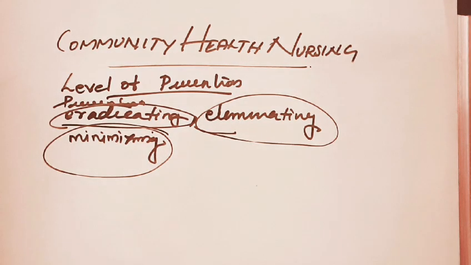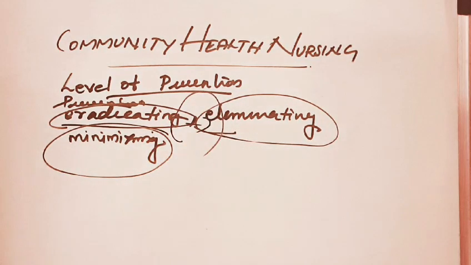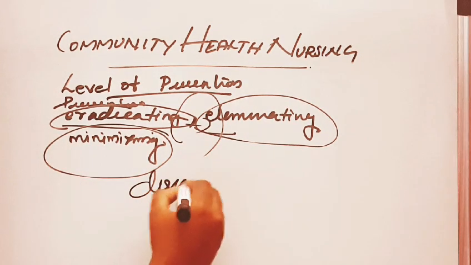These are the three main words: eradicating, eliminating and minimizing. Prevention is the action aimed at eradicating, eliminating or minimizing the impact of disease and disability.